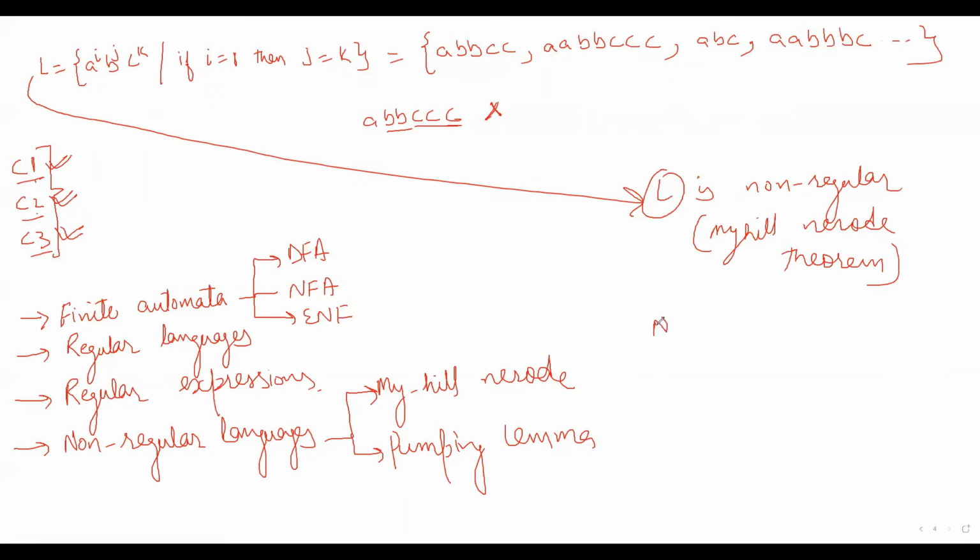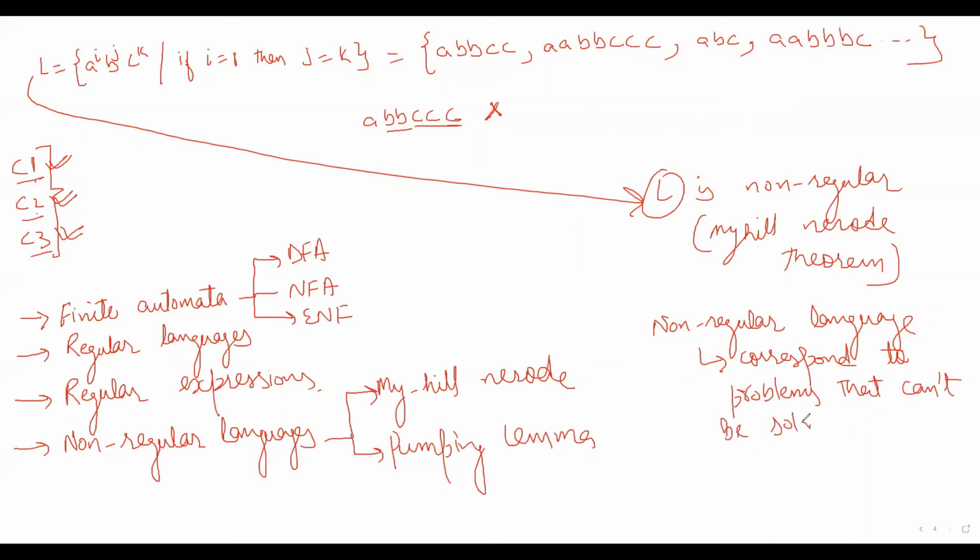So what are non-regular languages? Non-regular languages correspond to problems that cannot be solved by finite automata. These problems cannot be solved by the finite automata that we discussed. So that means we need some other computation device that can solve these problems.